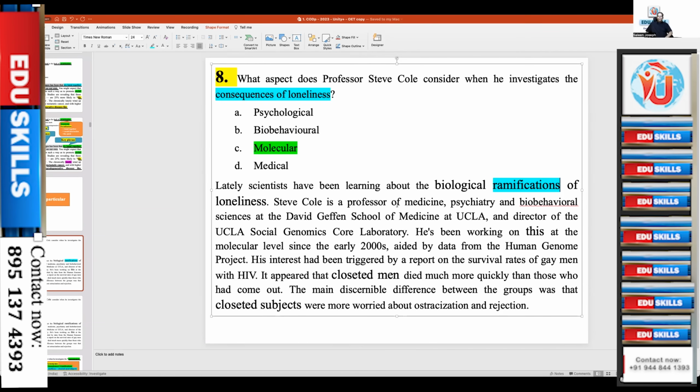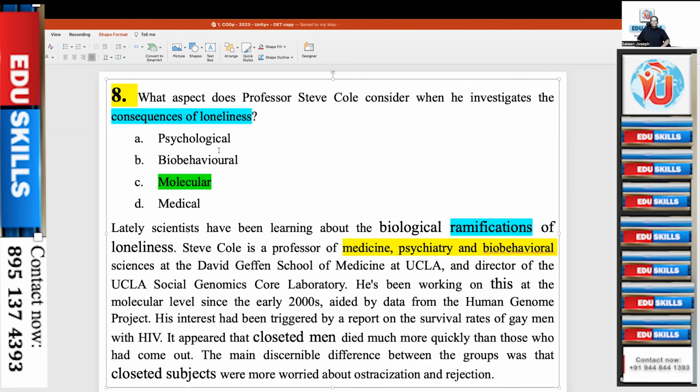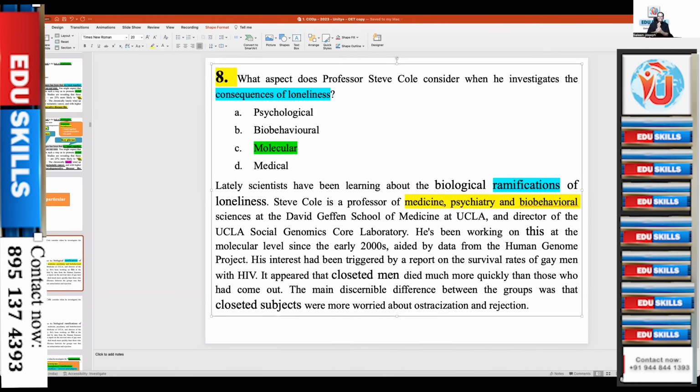See, Steve Cole is a professor of medicine, psychiatry, and bio-behavioral science. Do you find anything strange there? Three options are here: psychological, bio-behavioral, and medicine. They are saying he is a professor of these three departments.